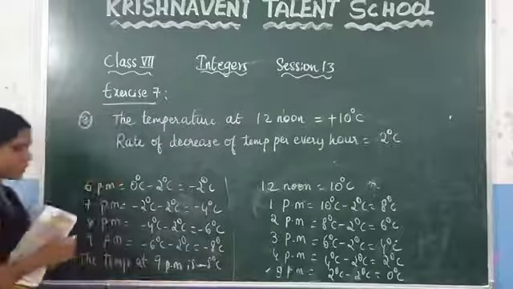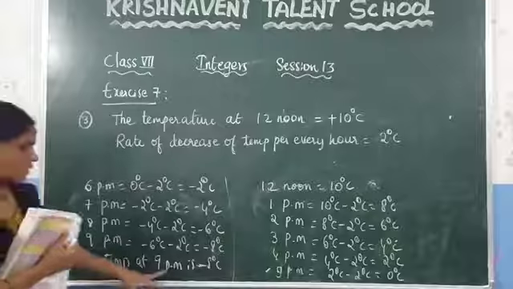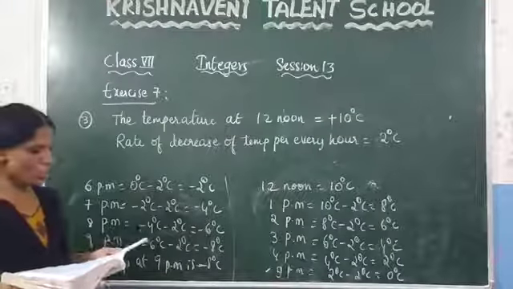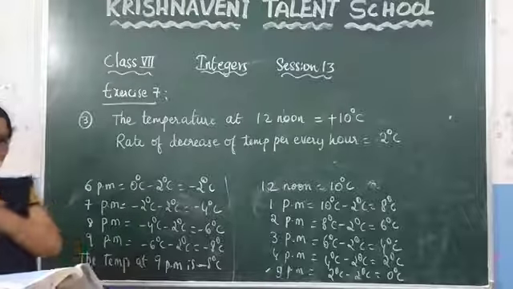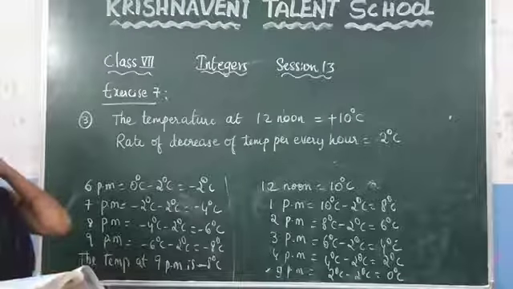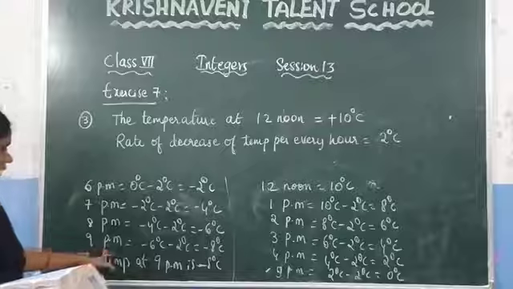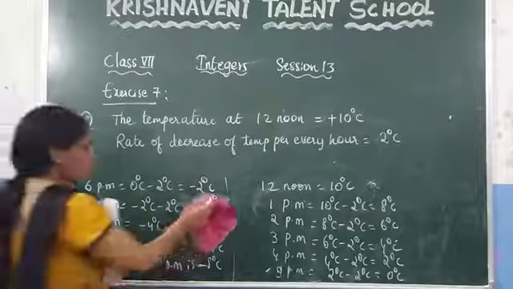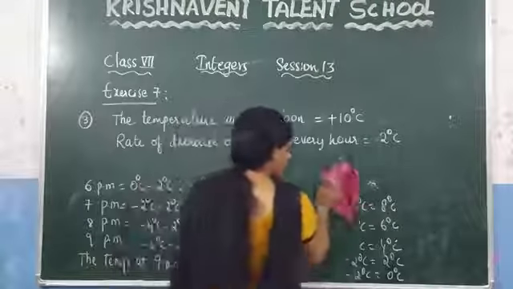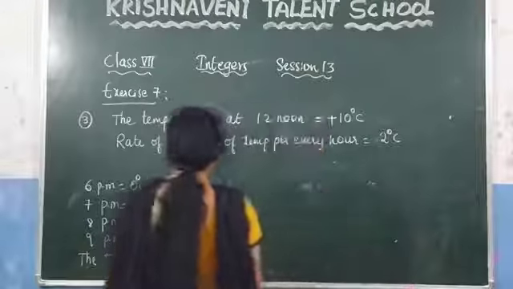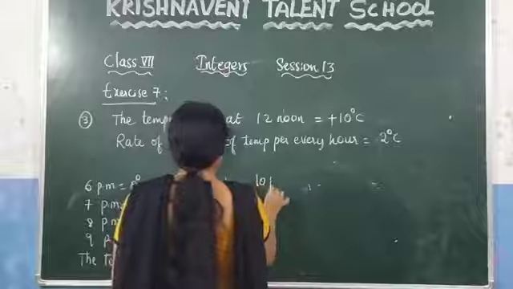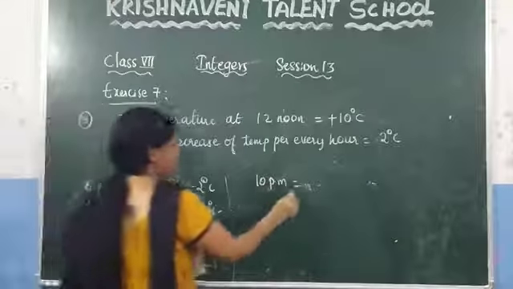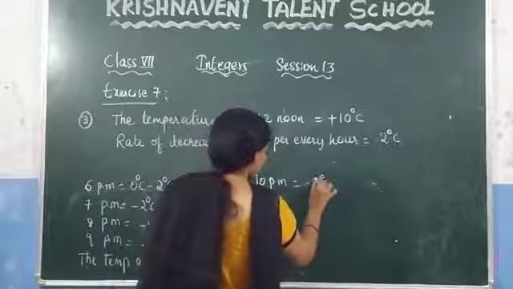At which time the temperature is minus 8 degrees centigrade, that is answered. In the question they ask again, what would be the temperature at midnight? That means you have to calculate at midnight, which is nothing but 12. Up to 9 we have calculated. Now write this one, and after that you need to calculate at midnight. So now 10 p.m., what will be the temperature? At 9 p.m. it is minus 8 degrees centigrade, so write minus 8 degrees centigrade.